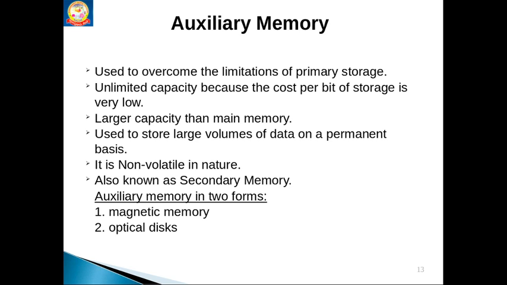A larger capacity of data is permanently stored in this auxiliary memory. That's why it is called non-volatile memory. This auxiliary memory is in two forms: magnetic memory and optical disks.